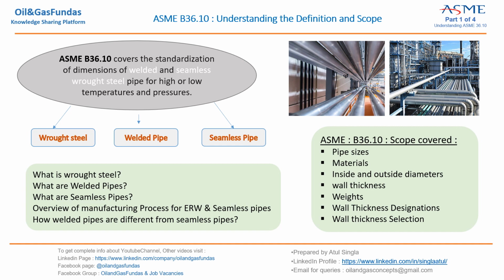ASME B36.10. This is the most commonly used standard in the piping industry. It covers the standardization of dimensions for welded and seamless wrought steel pipe for high as well as low temperature pressures. Now, before going into details of this standard, we need to understand this welded and seamless wrought steel pipe. If we understand this, then only it is beneficial.